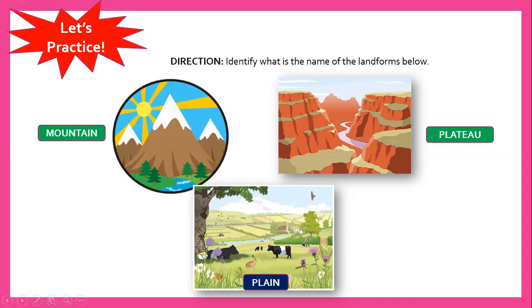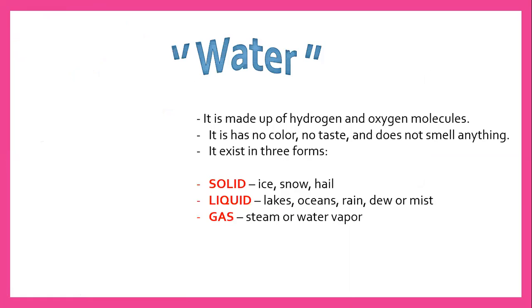Now let's talk about water. All right. So water, class, it is made up of hydrogen and oxygen molecules. It has no color, no taste, and no smell. It exists in 3 forms: solid, liquid, and gas. So solid are ice, snow, and hail. Liquid are lakes, oceans, rain, dew, or mist. Gas, steam, or water vapor.